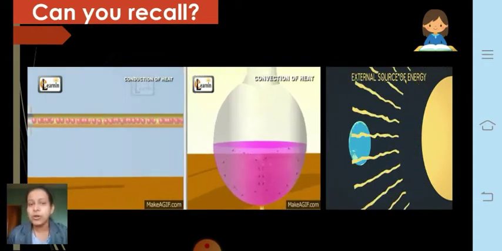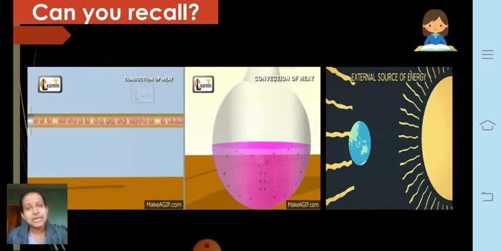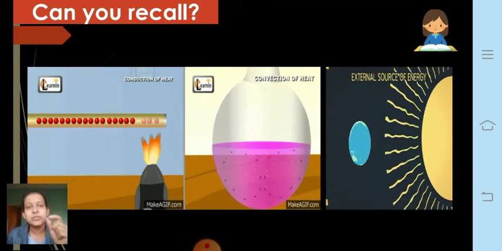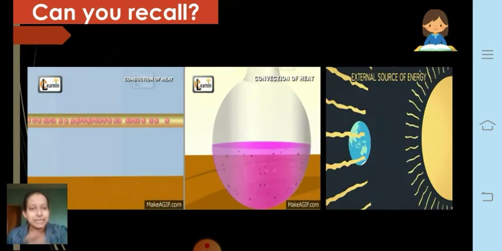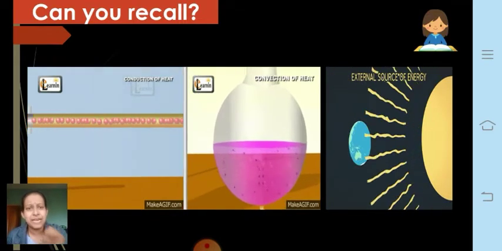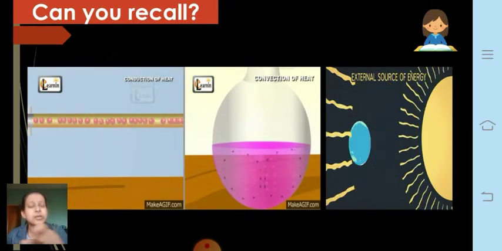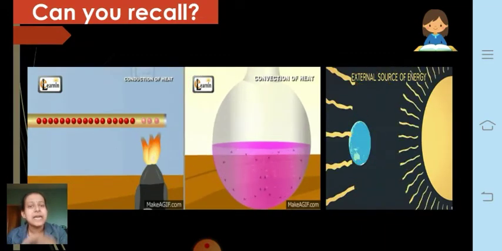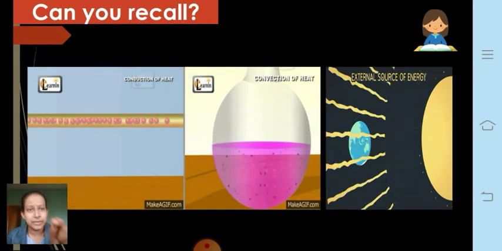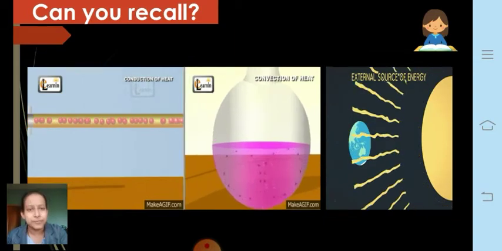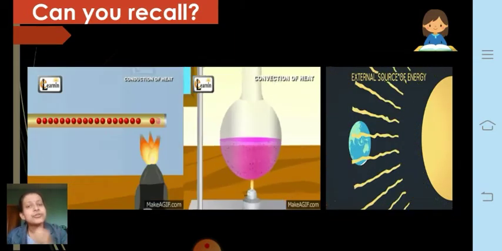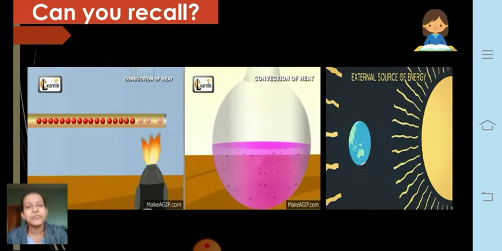There was a small activity for you last year. You need to take a metallic rod on which you need to place candle wax, melt the wax and put the wax on the rod by placing them at 2 centimeters, right? And then fix some nails to this wax, and one part of the rod should be heated with the help of a burner.